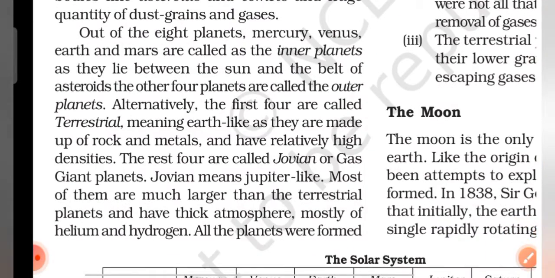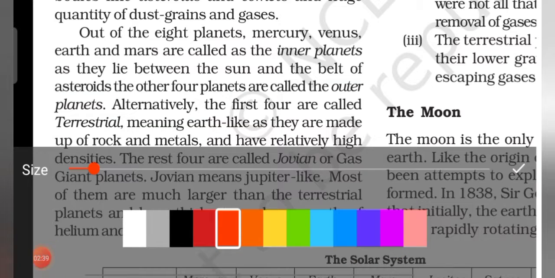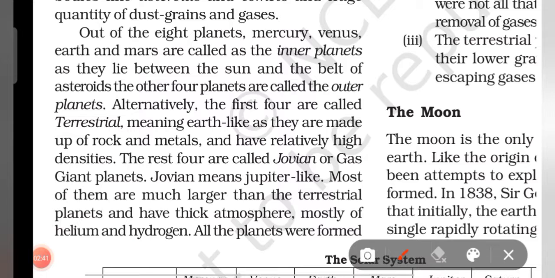Now, out of these planets, some are inner planets and some are outer planets. So we'll learn about the inner planets and outer planets. These are inner planets: they lie between the sun and the belt of asteroids, and the other 4 planets are called the outer planets.